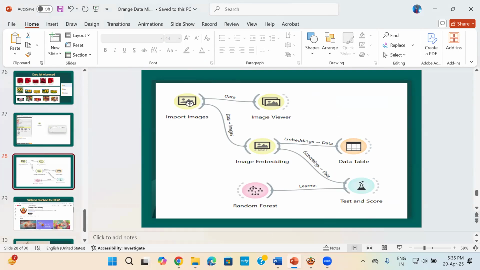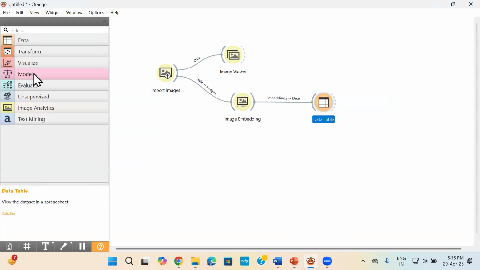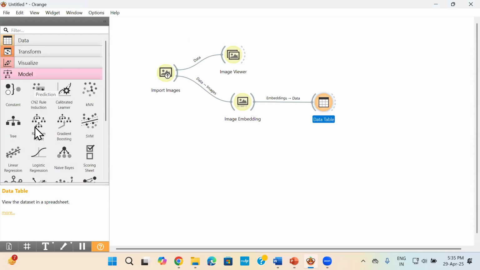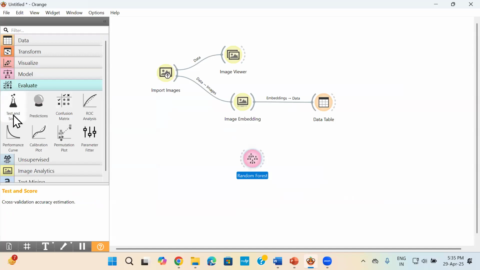Okay, so these two things I'm going to show you here. So I'm going to go to my model. Here I have my random forest. In this model, I have to put the evaluate part, that is test and score.